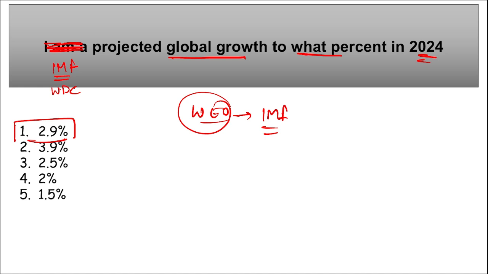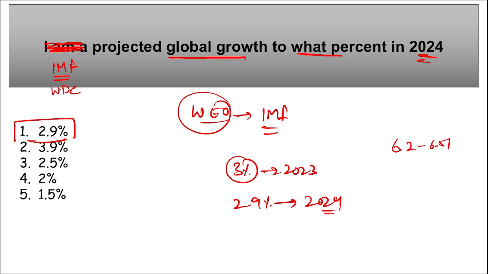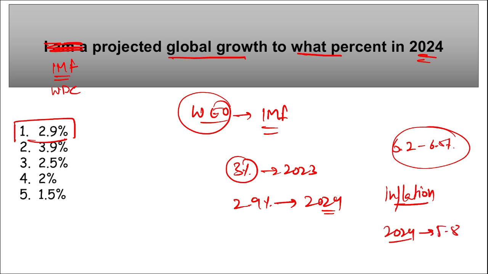And they projected that there will be a slowdown of 3% in 2023 and 2.9% in 2024. And this is one of the lowest growth rates in decades, correct. And next thing, remember, if we talk about India, it is expected that India will be growing between 6.2 till 6.5% as projected by various organizations. And according to them only, the inflation rate in 2024 will be around 5.8%. In 2023, it is close to 6.9%, right.